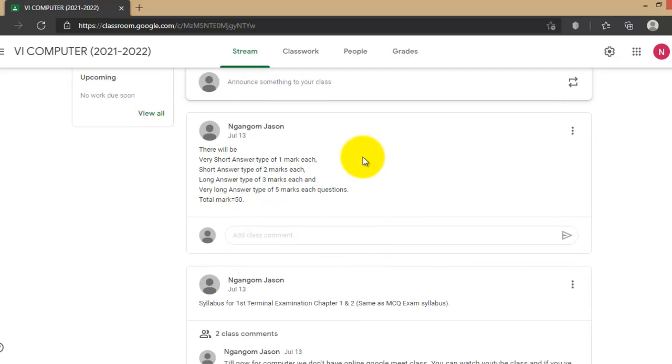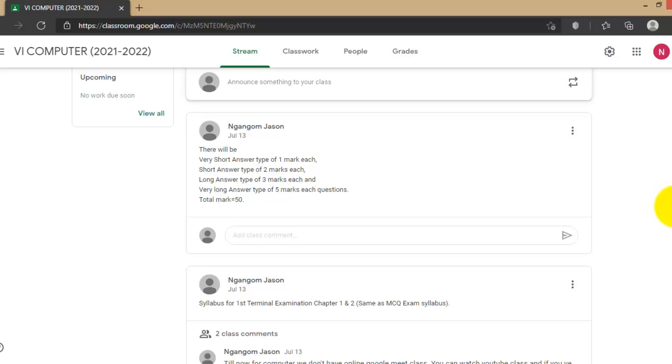The format for your answer paper is already provided in your WhatsApp group. If you have a problem in printing, you can make the format of your answer paper on two-line paper or blank paper, and write your answers. You have to write your name, roll number, and class section on each and every page of your answer paper, so that when you send pictures, I can identify the pages.